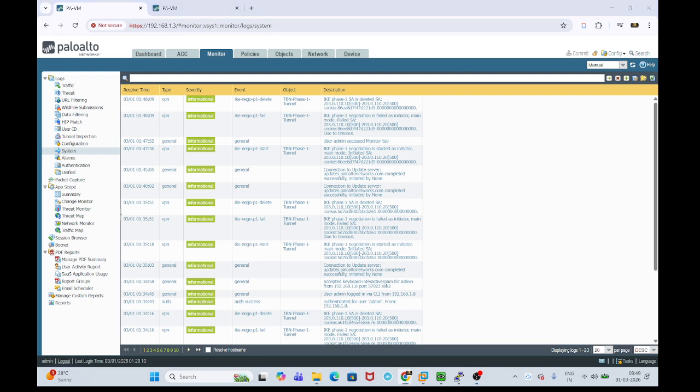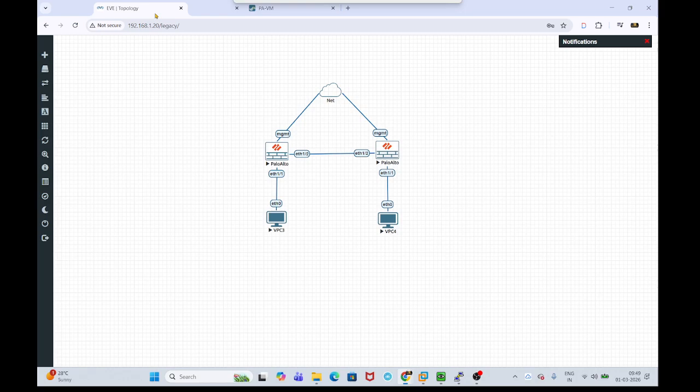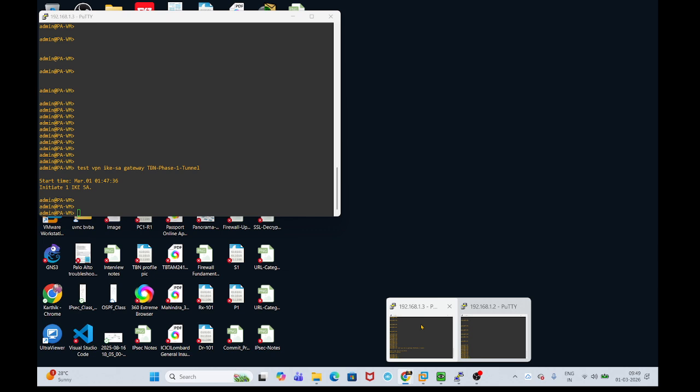Let me bring my topology here. This is my topology. When I'm sending the phase one parameters from my Hyderabad firewall, it never reaches the Bangalore firewall, so there may be an issue with the Ethernet that I have connected between them.